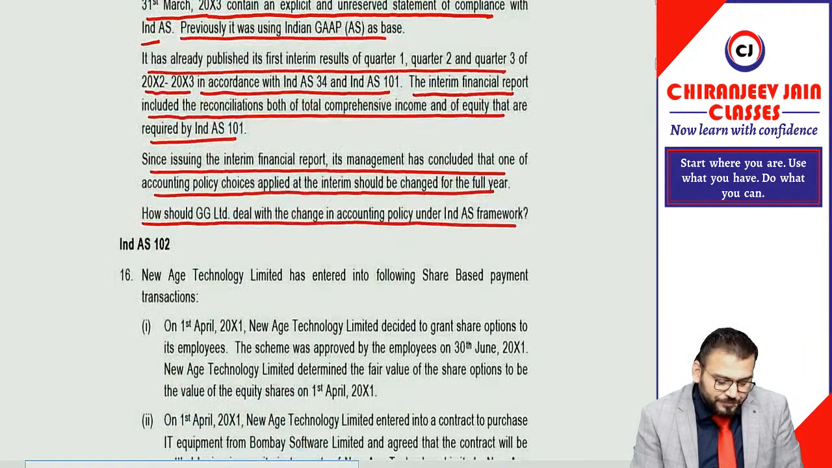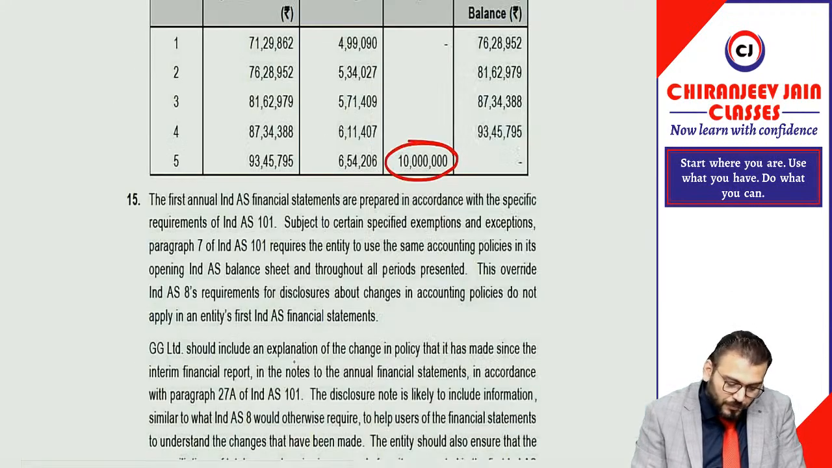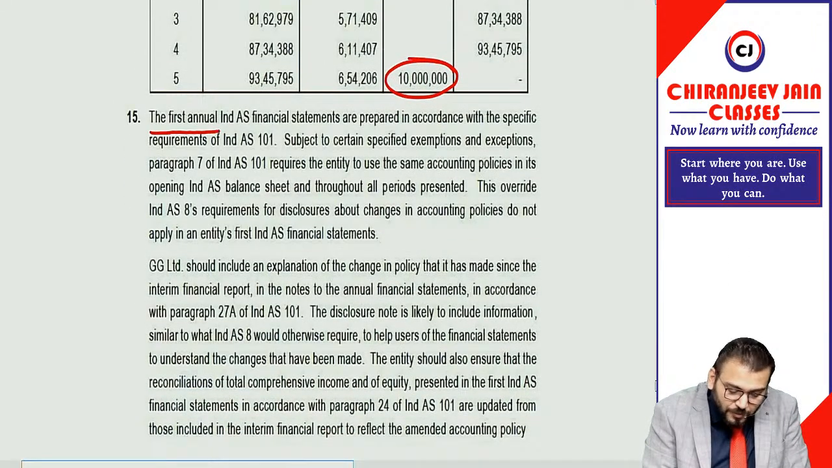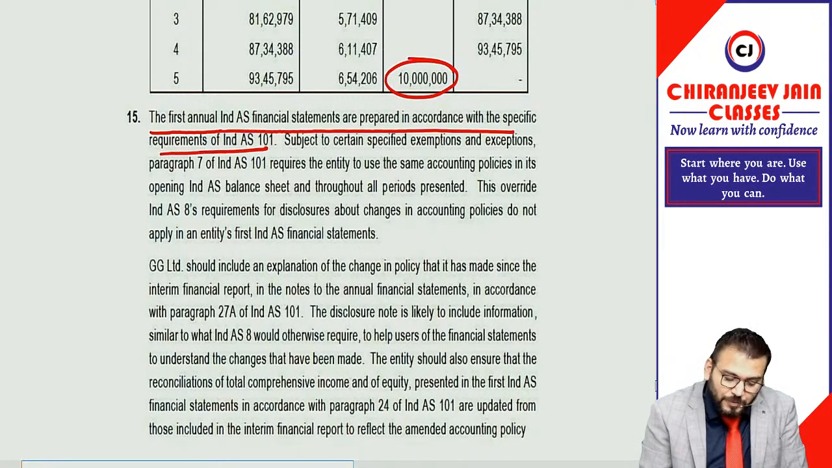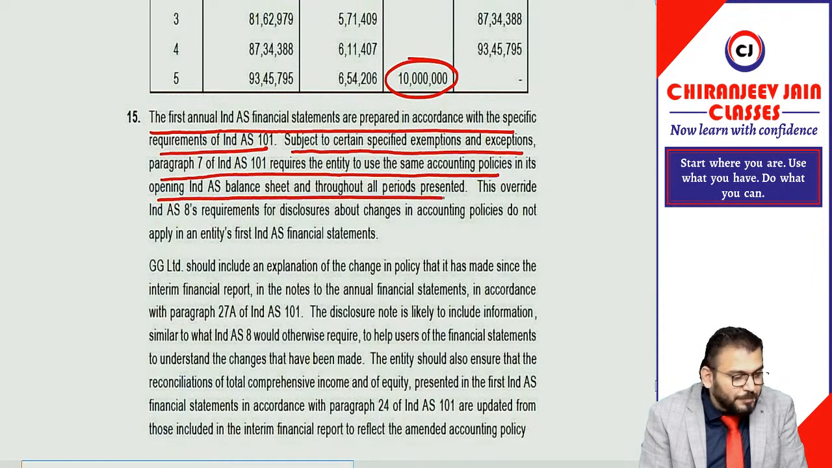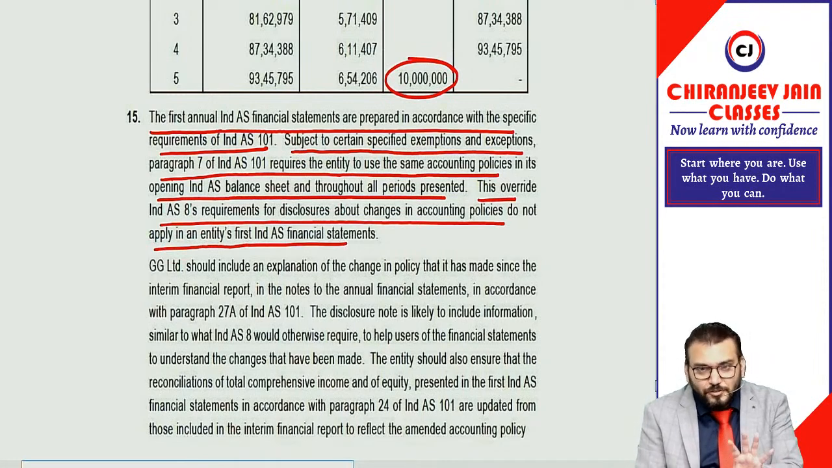What is the answer given? Let's see. You can see the answer they have given. First annual Ind AS financial statements are prepared in accordance with the specific requirements of Ind AS 101, subject to certain specified exemptions and exceptions. That only I have said. Ind AS 101 requires the entity to use the same accounting policy in the opening Ind AS balance sheet and throughout all periods presented. This overrides the Ind AS 8 requirement for disclosure about changes in accounting policy, which does not apply in the entity's first Ind AS financial statement. So Ind AS 8 is not applied in the first Ind AS financial statement.